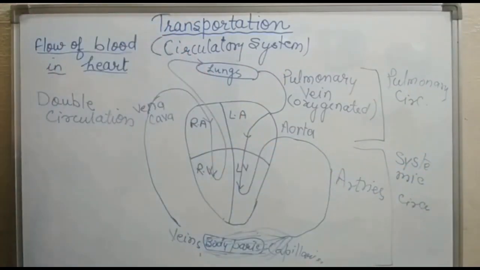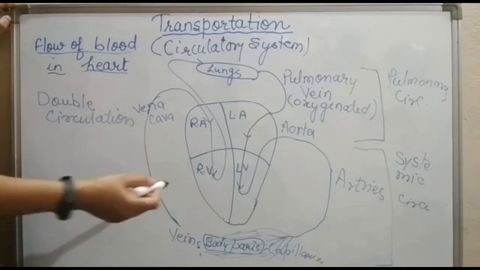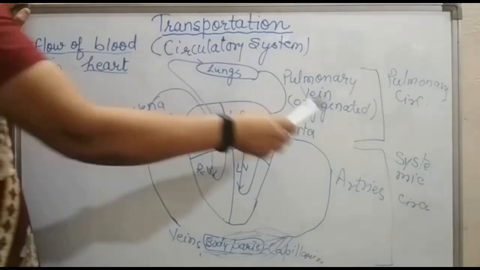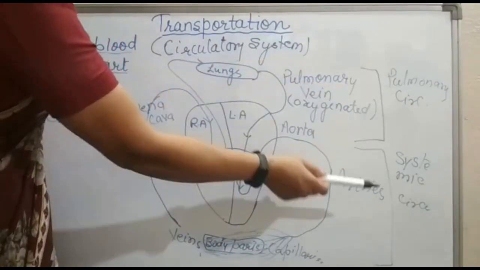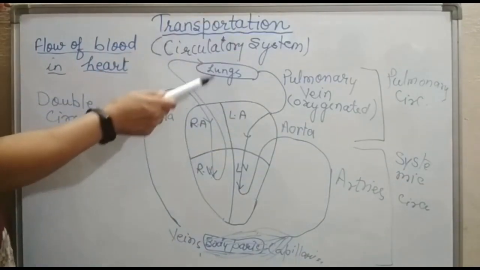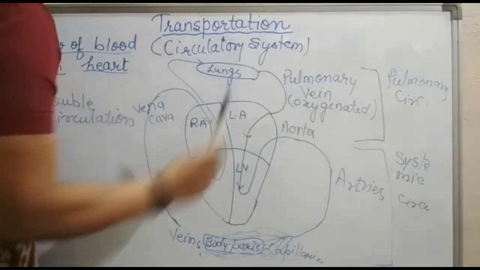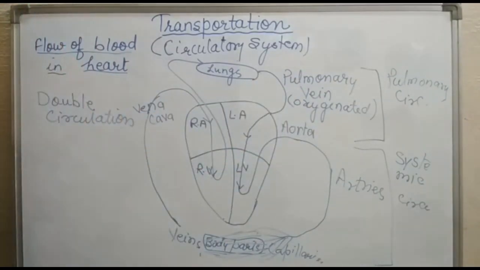So, how will you define double circulation? To complete one cycle, blood comes twice in the heart, and this double circulation comprises two parts: pulmonary circulation and systemic circulation. The circulation of blood between the lungs and the heart is pulmonary circulation, and between the heart and body parts is systemic circulation.